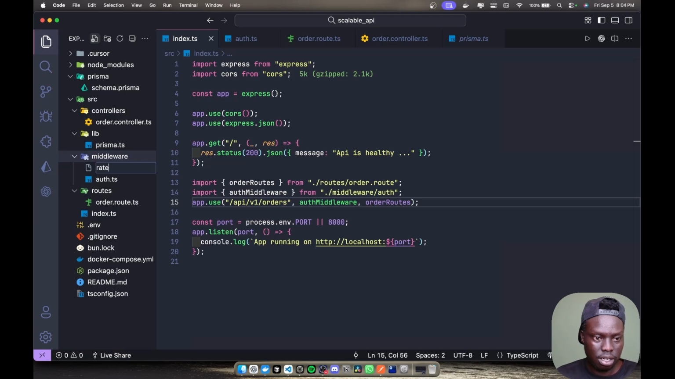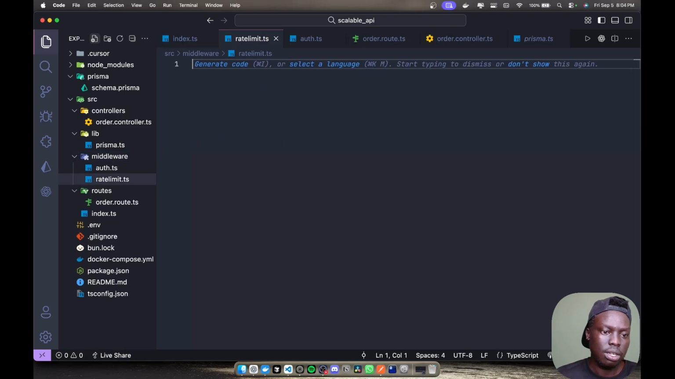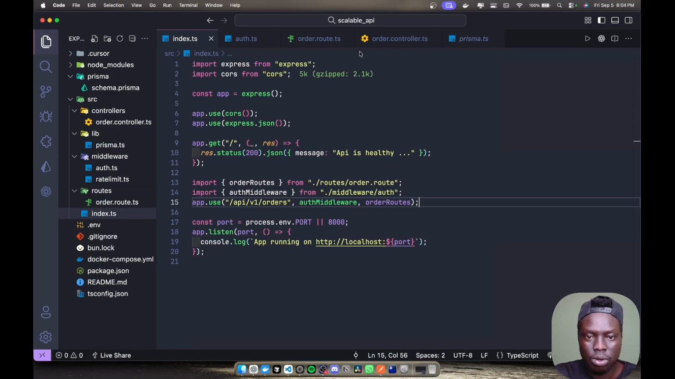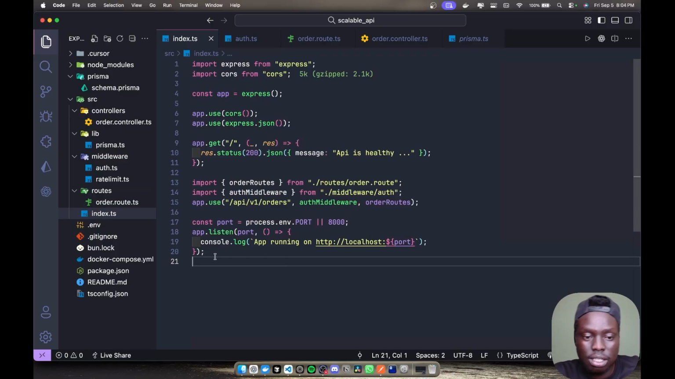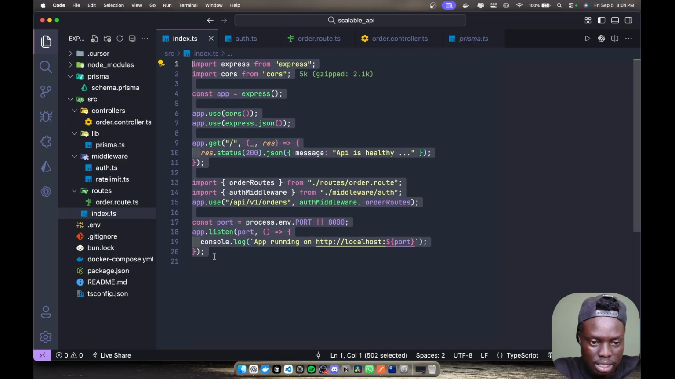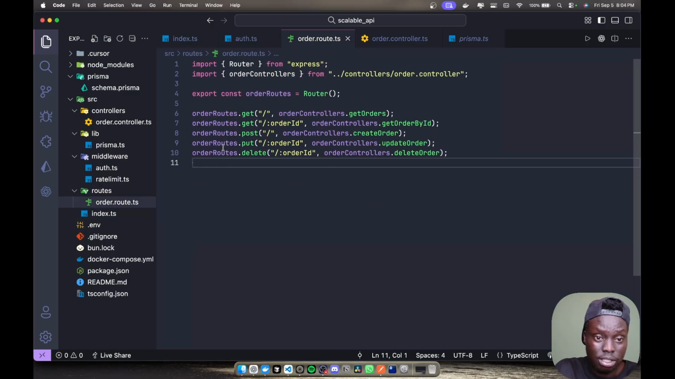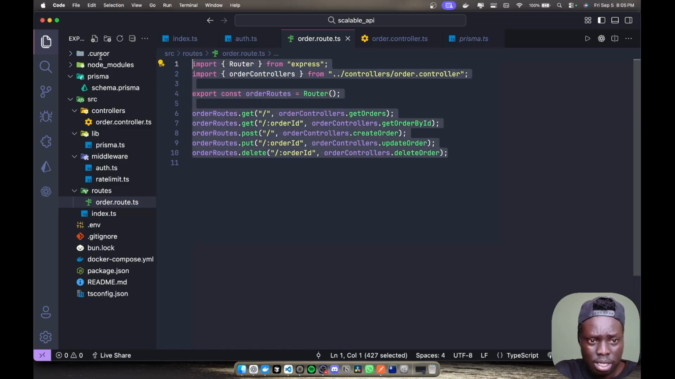You can have rate-limiting.ts or ratelimit.ts, and then you can have your rate limit. Any algorithm that you're using there will also be called before the request. So that is everything you're going to be doing, and this is all that you're going to need to create a very scalable REST API.